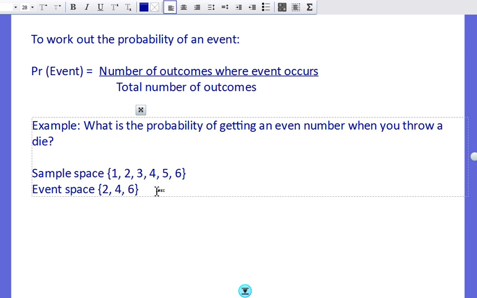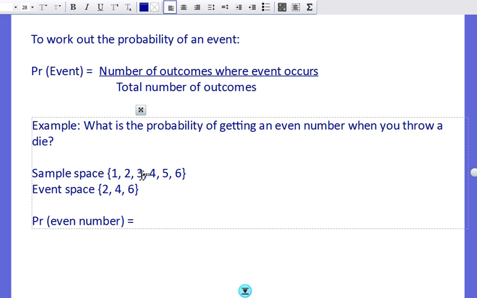So if I want to work out the probability, and we write it like this, probability of an even number, then that will be equal to the number of outcomes in my event space, which is 3, divided by the number of outcomes in my sample space, which is 6. So 3 over 6, which we can see is the same as a half. The probability of throwing an even number is a half.